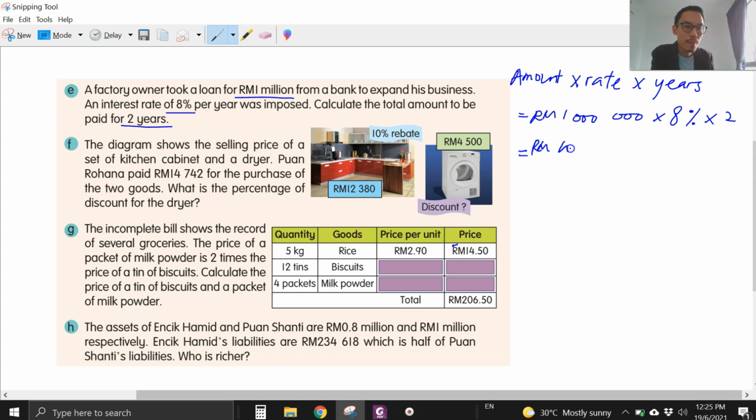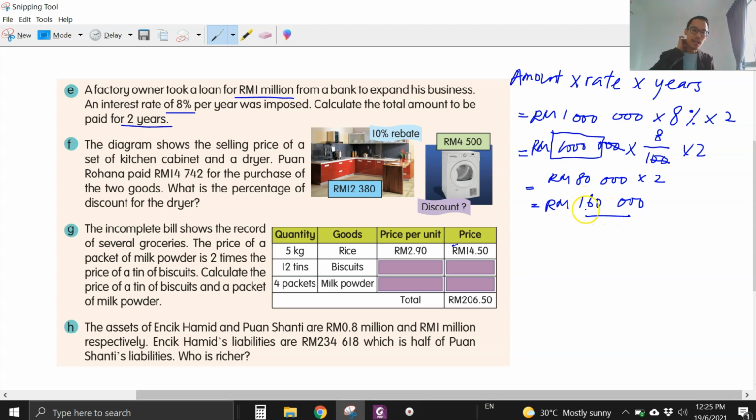So a million, 8% you change to fraction, 8 over 100. So we cross to 0 at the 100 and cross to 0 here. So we still have 10,000. Okay, 10,000 times 8. 10,000 times 8 is 80,000. You times 2, you get 160,000.